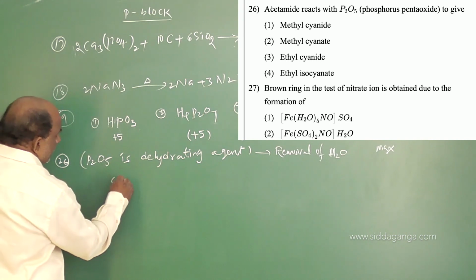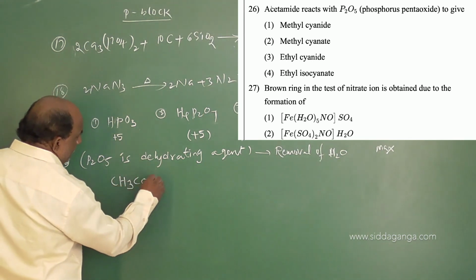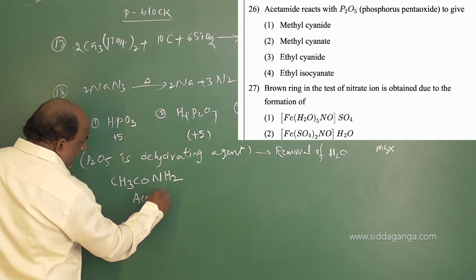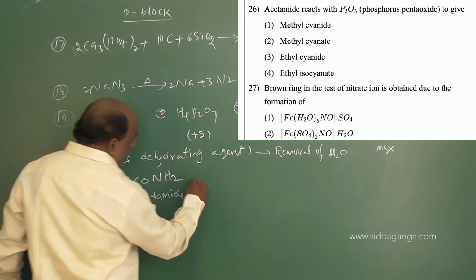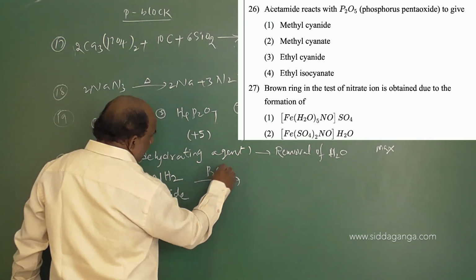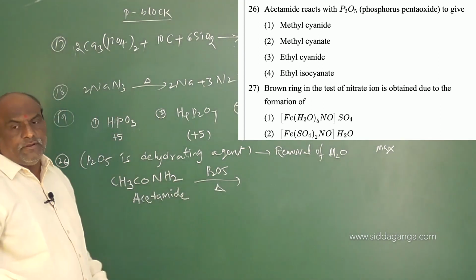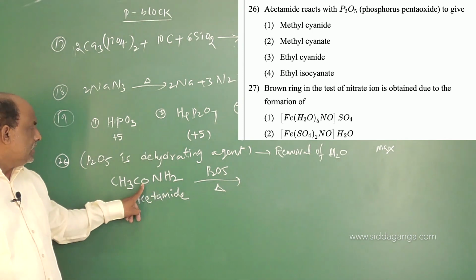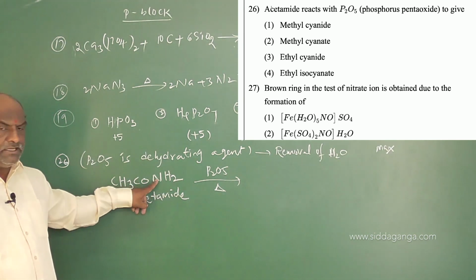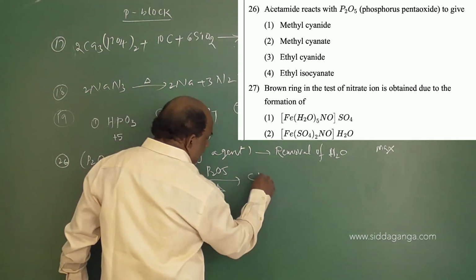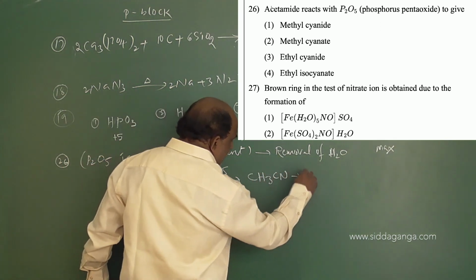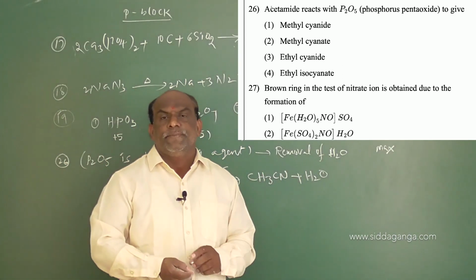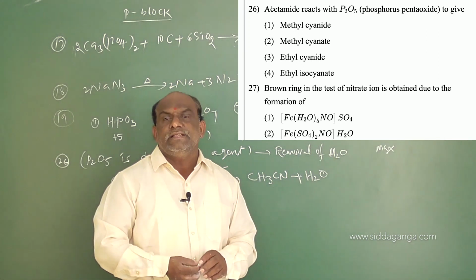What is the acetamide formula? CH3CONH2 is called acetamide. Here they will give P2O5 with a heat symbol. Simple, you should remove water: remove two hydrogen atoms and one oxygen atom. What will be left? CH3CN plus H2O. What is CH3CN? CH3CN is called methyl cyanide.